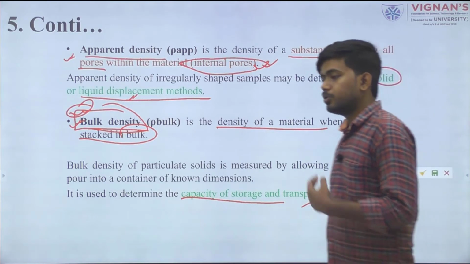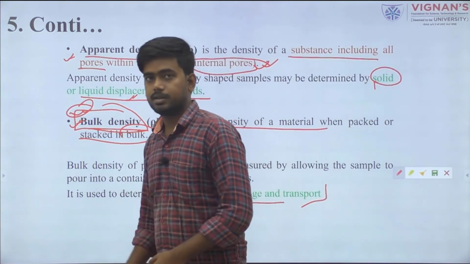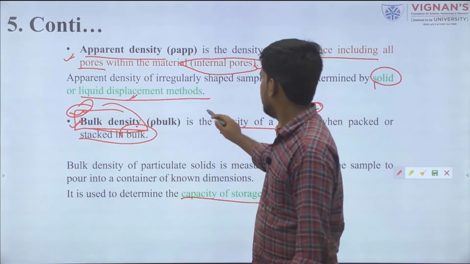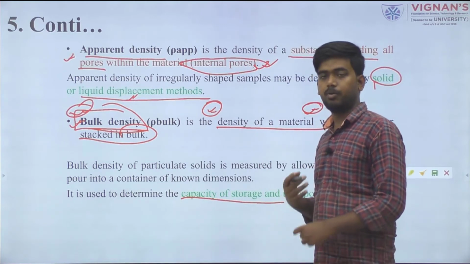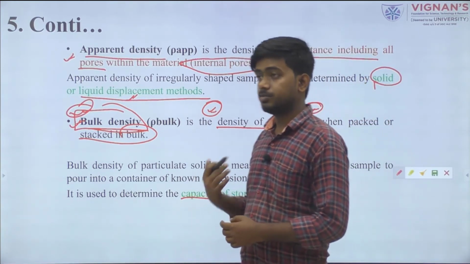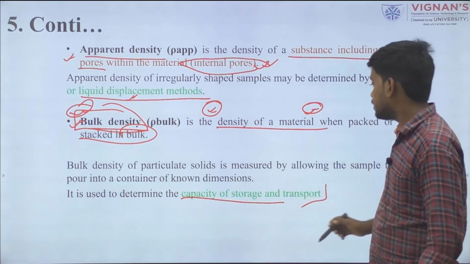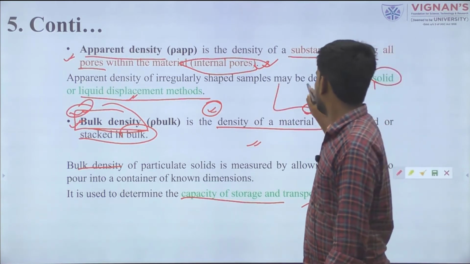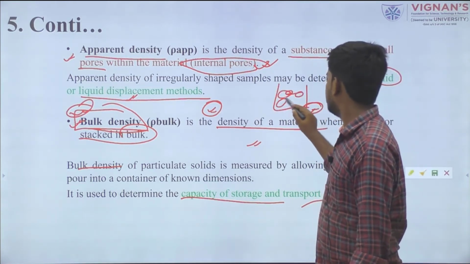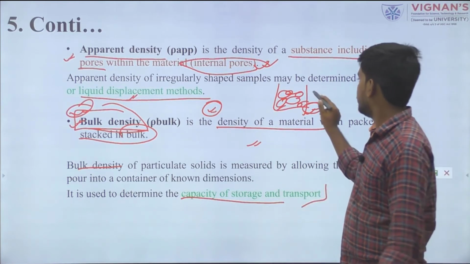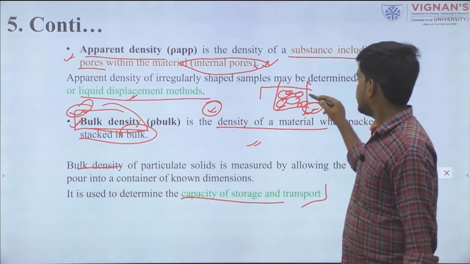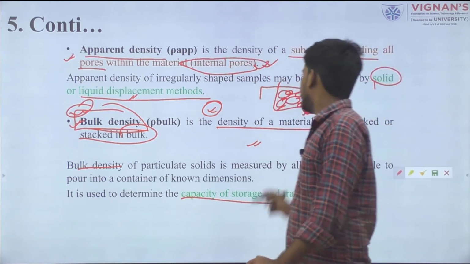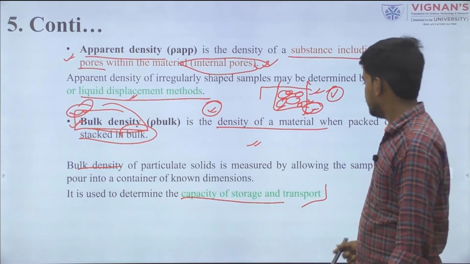Similarly, we take bulk porosity into consideration, meaning when we are packing or stacking in a bulk condition, what the porosity value or volume value is. Bulk density we can easily calculate, because if we pour any material like cereals, pulses, legumes, fruits or vegetables into a container, the area occupied directly gives us the volume value, and we can simply take the weight of the entire material, which gives us the bulk density value.